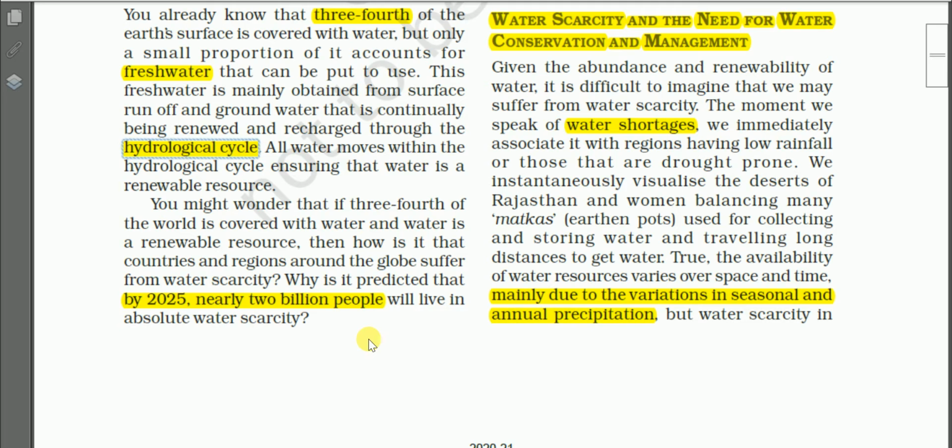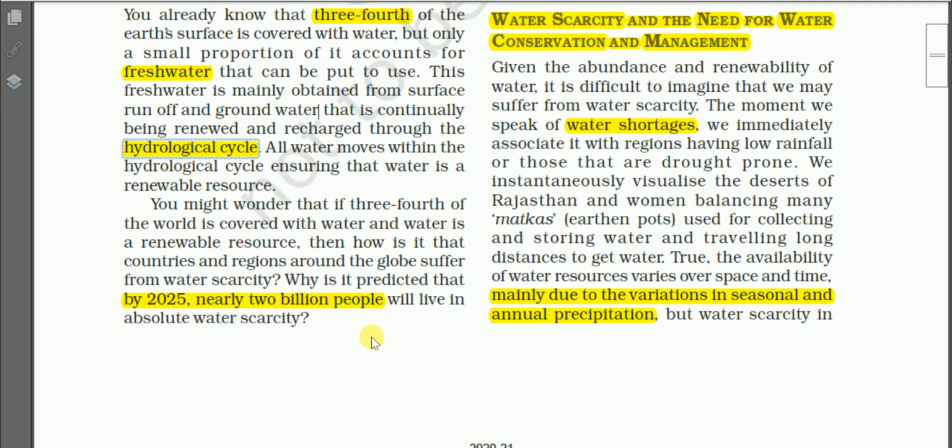Not only on the earth's surface, we also find water scarcity in our country also. In some regions, in some states we have enough water, in some states or regions we have scarcity of water. But we have known that 3/4 of the earth's surface is covered with water. Then why is it that there is water scarcity in some regions? Let us try to find out.